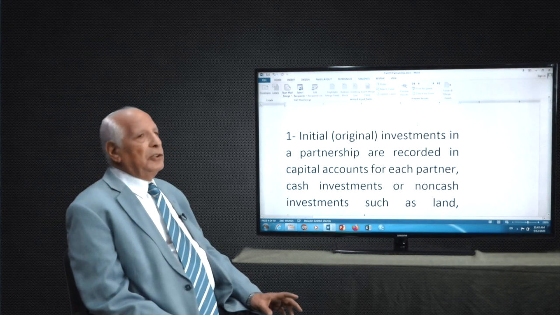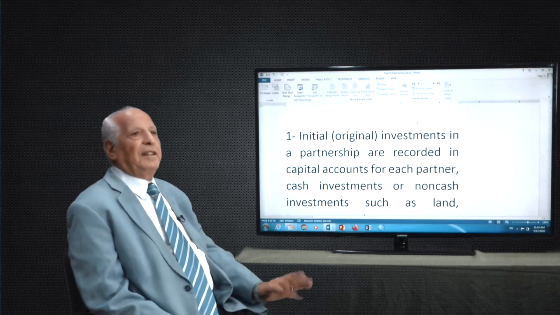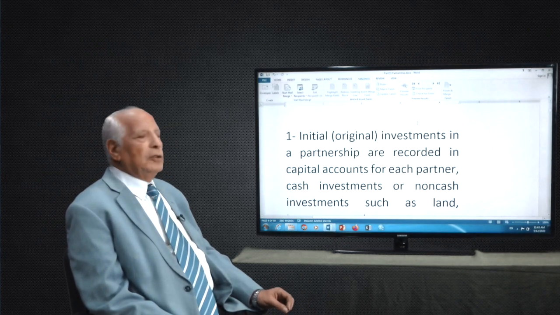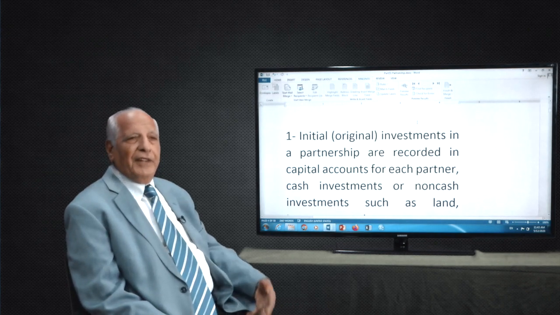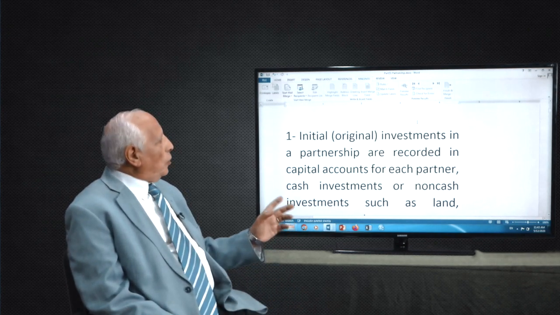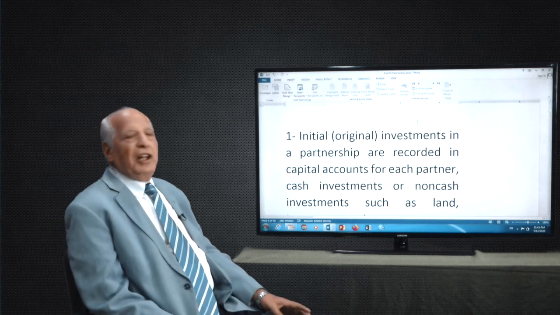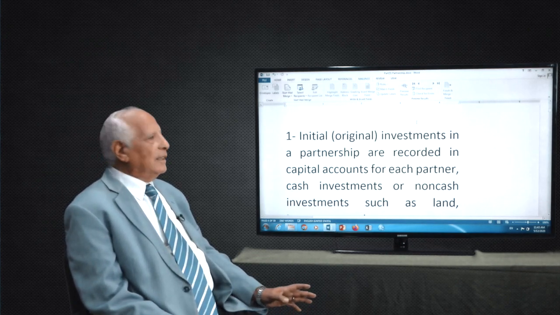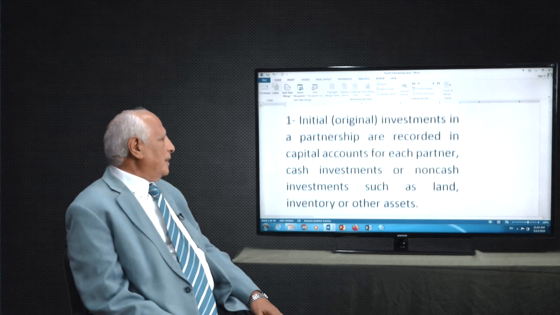For formation, you need to start with money, capital. Do you have capital? Do you have money to invest? That's number 1. To form any company, especially partnership, do you have investment? Do you have cash? Do you have non-cash? Do you have assets? We call it initial or original investment. That's the beginning of your business. In a partnership, it's recorded in the capital account for each partner.